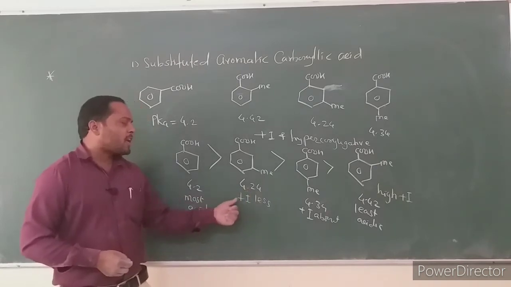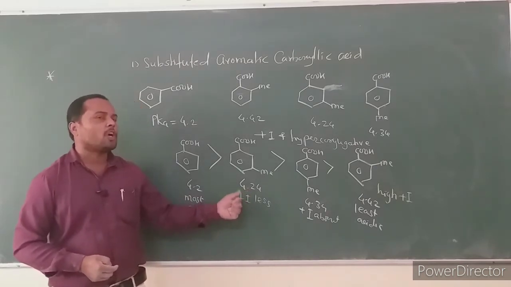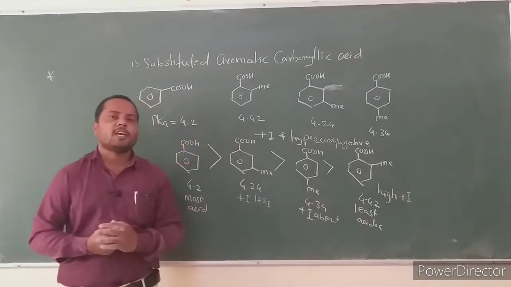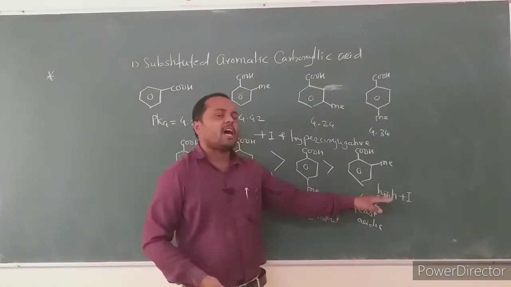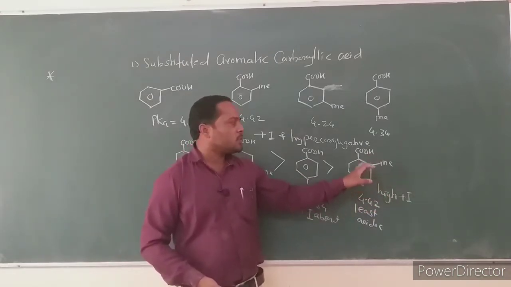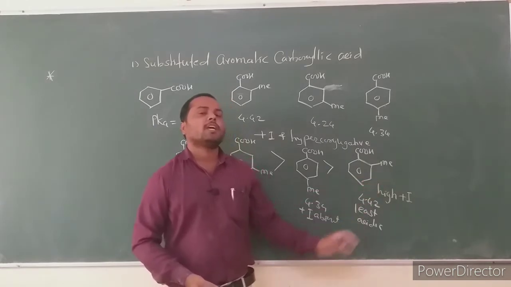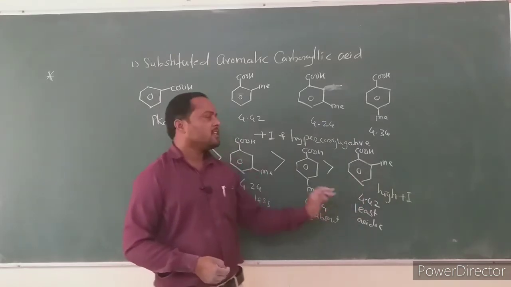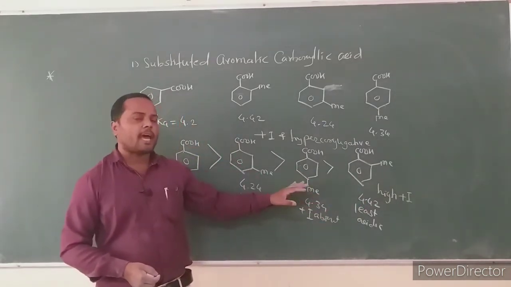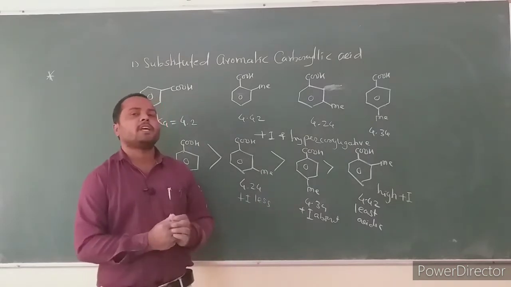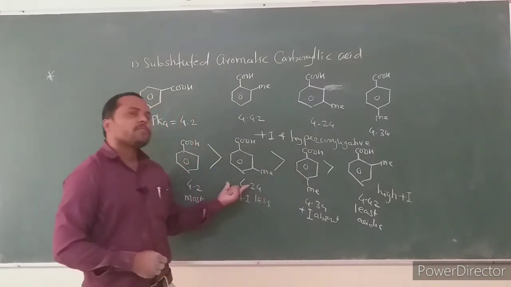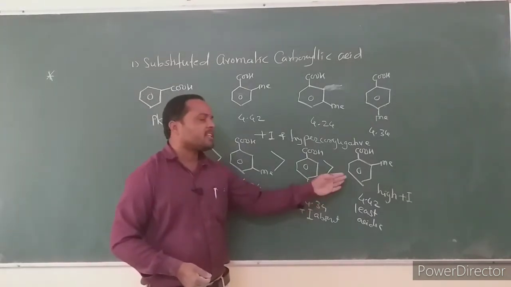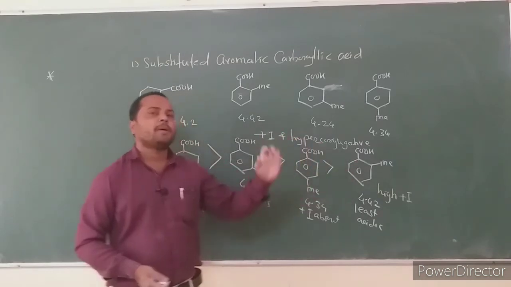Metamethyl is weaker than benzoic acid due to the less plus I effect. The hyperconjugative effect is present only in paramethyl and orthomethyl benzoic acid. The plus I effect is very high in orthomethyl benzoic acid. Due to the high plus I effect, its conjugate base is less stable and it is less acidic. In paramethyl, the plus I effect is generally absent, but hyperconjugation makes the acid weaker than metamethyl benzoic acid. But due to the less plus I effect, it is stronger than orthomethyl benzoic acid.